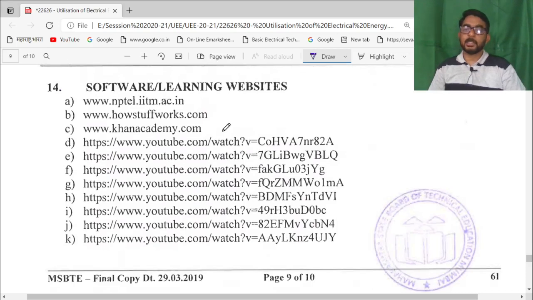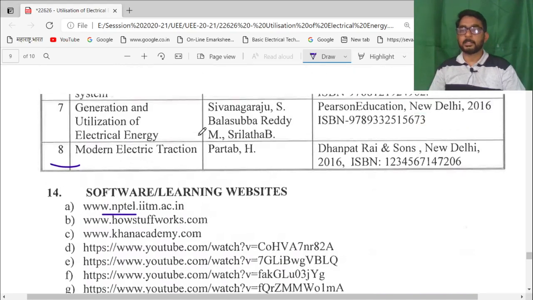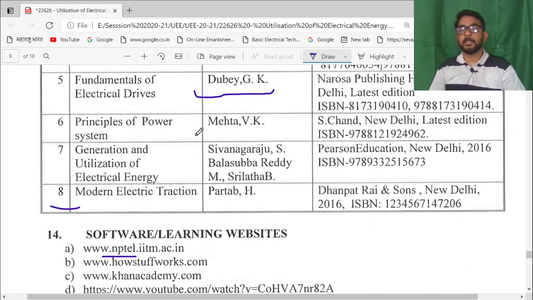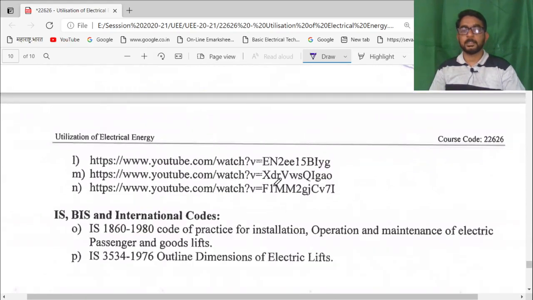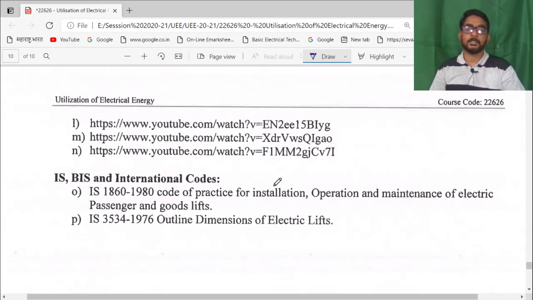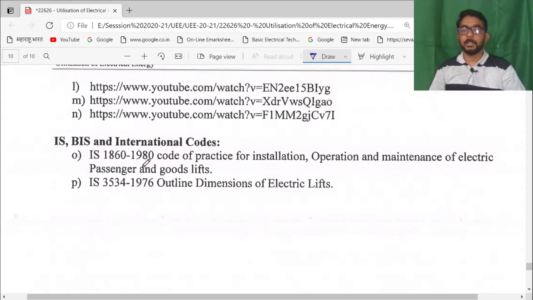Some softwares are also available, and on the NPTEL you will get these video lectures for electrical traction system, utilization, and drives also. These are some websites from which student can get details, and this is the practice code, that is IS 1860. Students can get details from IS and BIS and international codes.